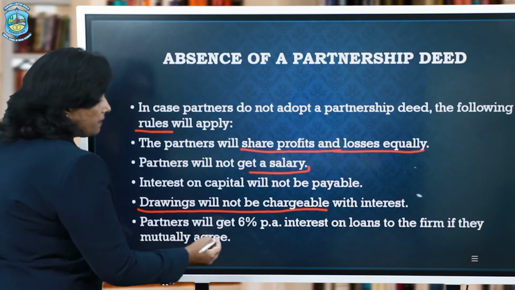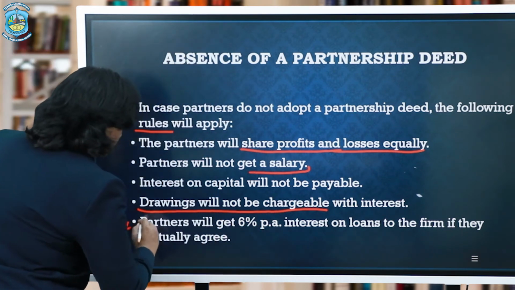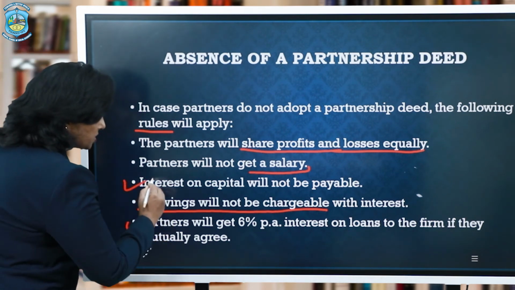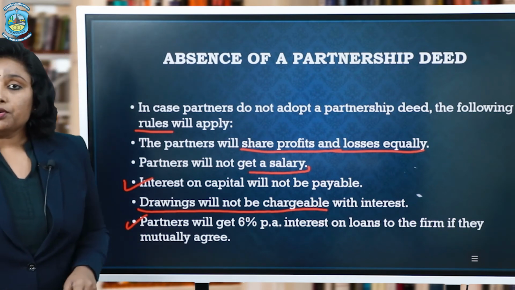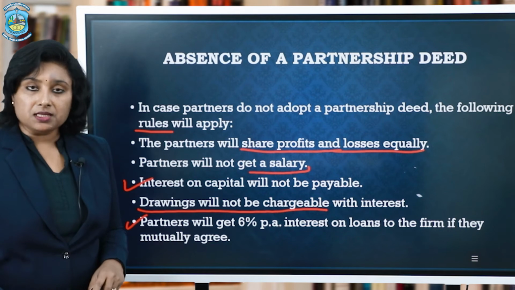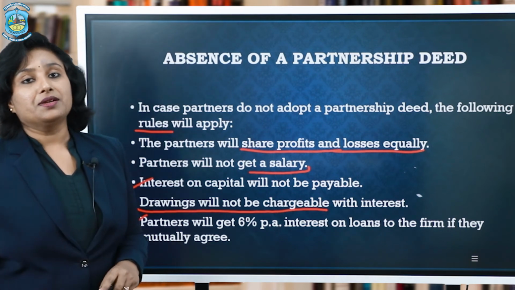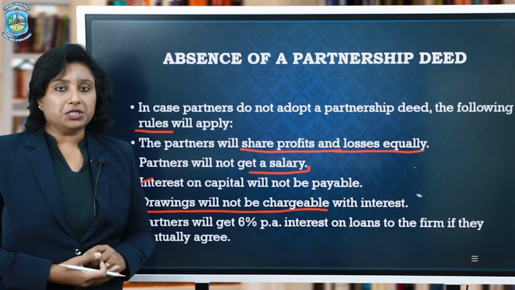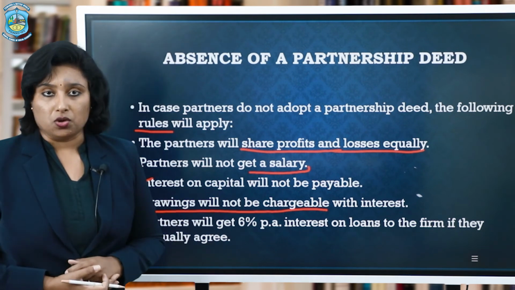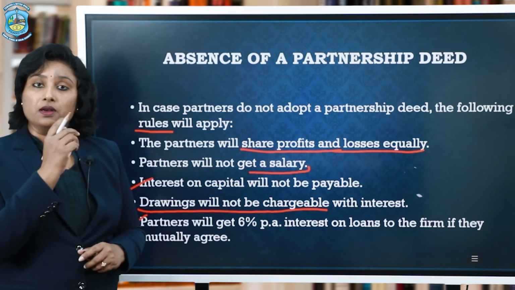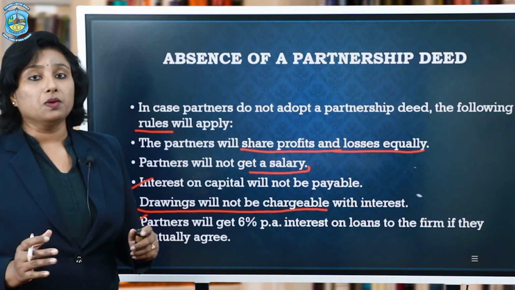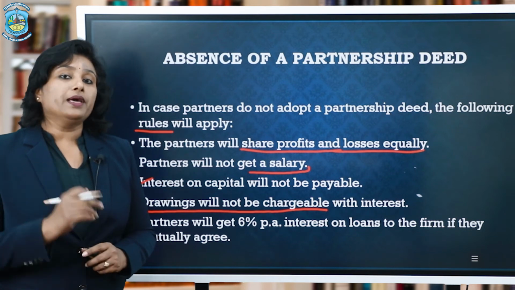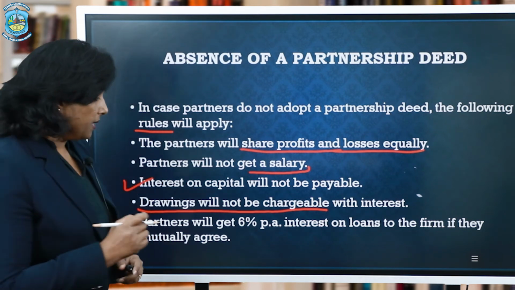And similarly, there will be 6% interest on loan. I missed one of the points, that is interest on capital. When there is no interest on drawings charged by the firm, that means they are not going to give any interest on capital as well. In short, in absence of partnership deed, there will be no appropriation at all. Simply, the entire profit or loss will be divided among all the partners in equal ratio. But yes, if any partner has extended a loan to the firm, then it will bear 6% interest per annum. Mind it, per annum.